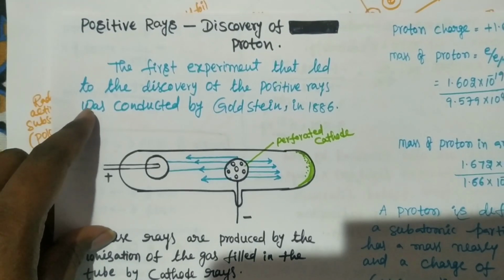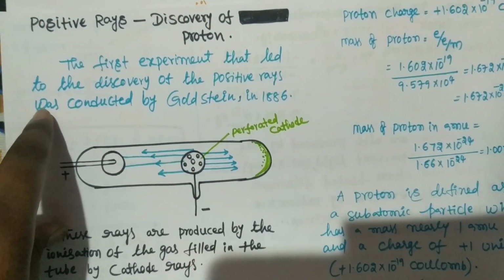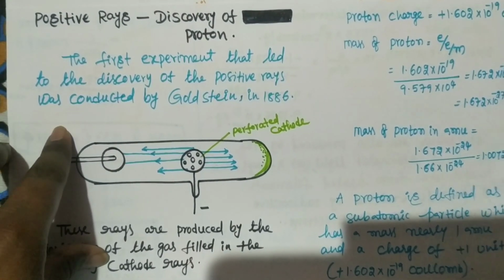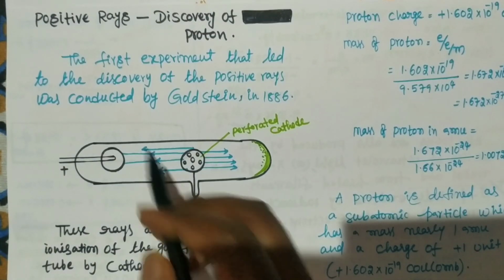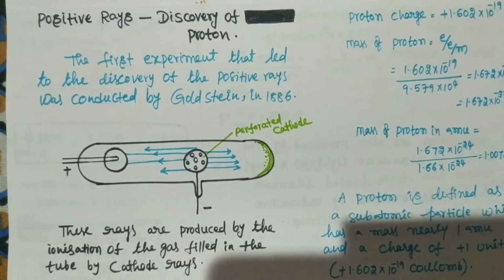Next we will see positive rays and the discovery of the proton. The first experiment that led to the discovery of positive rays was conducted by Goldstein in 1886.